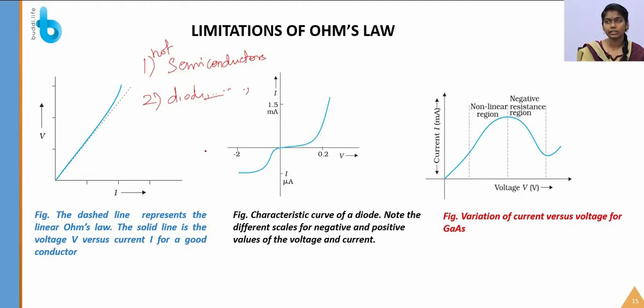So let's see the graphs. Note that this graph is very important. This graph implies the voltage is directly proportional to I. Next, here I am decreasing the voltage so that the current reduces in the negative direction. This is the characteristic curve of a diode. For the different scale of negative and positive values of the voltage, when we keep the voltage negative, the current will also flow in the negative direction. Next, this is the figure for the variation of current versus voltage for a GaAs element.